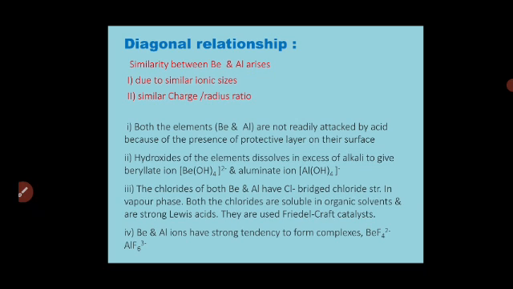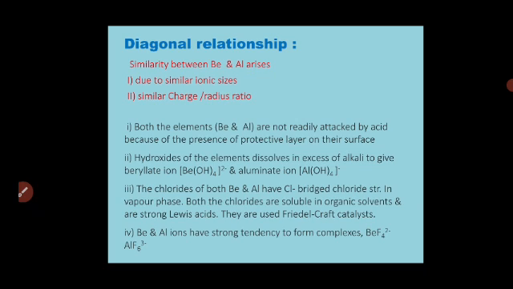Diagonal relationship. So again, beryllium shows similarity with aluminium. See, beryllium comes in the second group, whereas aluminium comes in group 13. Okay, so the first element of one group shows similarity with the second element of the next successive group.